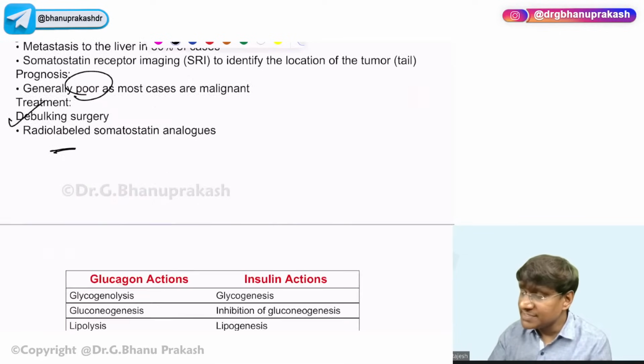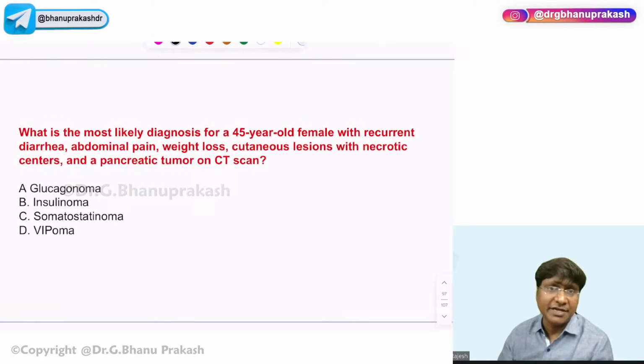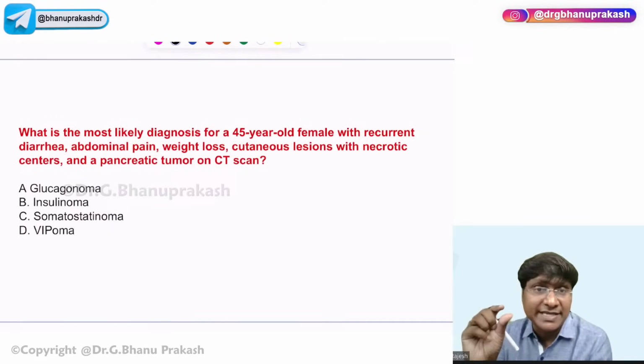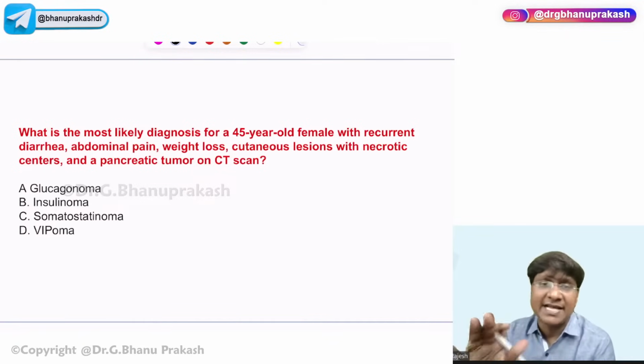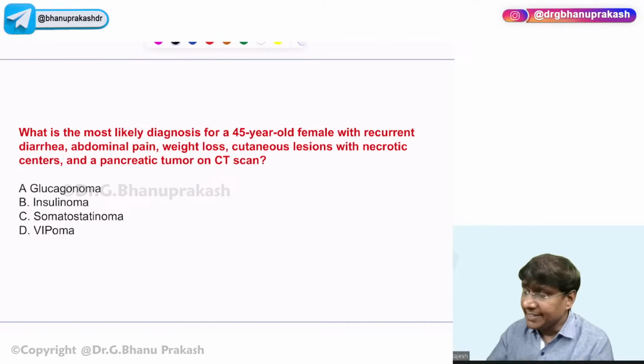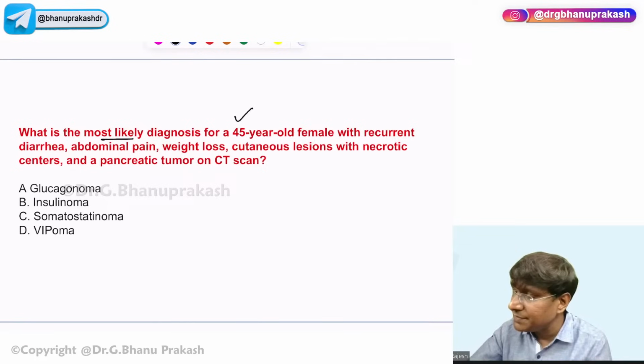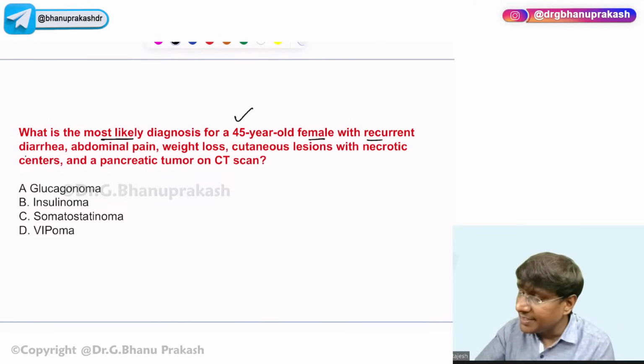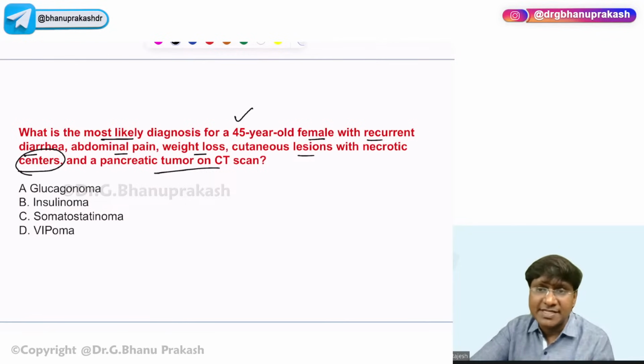This glucagonoma was asked as one of the previous year questions, very, very important. And by seeing the option necrolytic migratory erythema, you need to fix the answer as glucagonoma. Okay, next. What is the most likely diagnosis for a 45-year-old female with recurrent diarrhea, abdominal pain, weight loss, cutaneous lesions with necrotic centers, and pancreatic tumors on the CT scan?